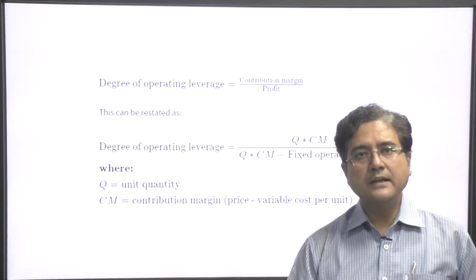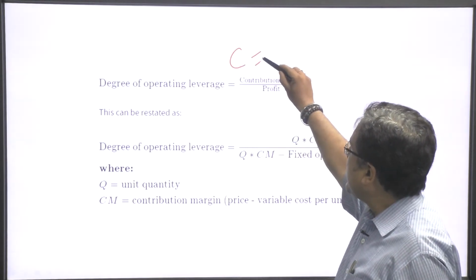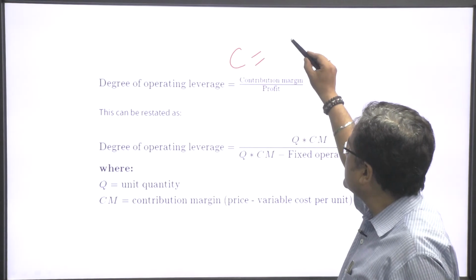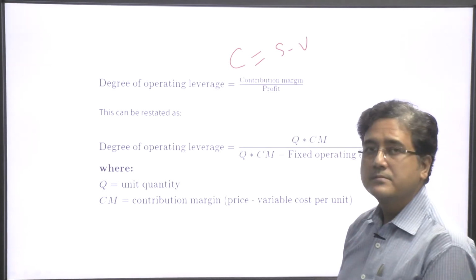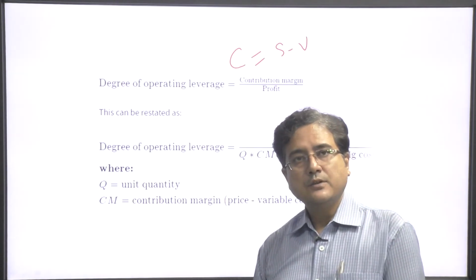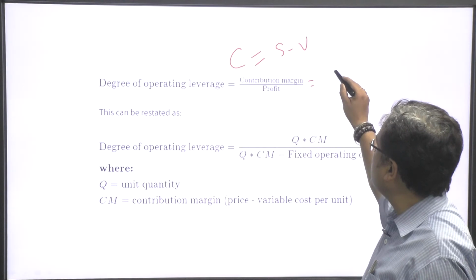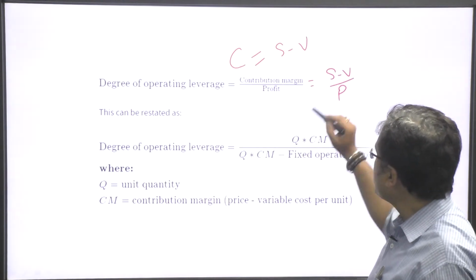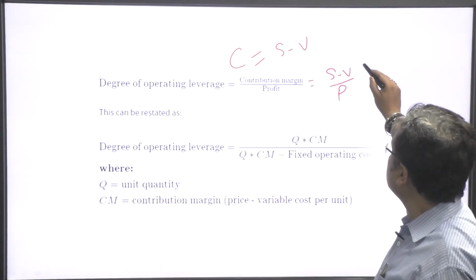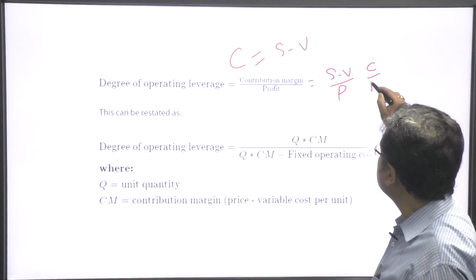Clearly, contribution C equals sales minus variable cost, so the formula becomes (S minus V) divided by (C minus FC), or C divided by P.